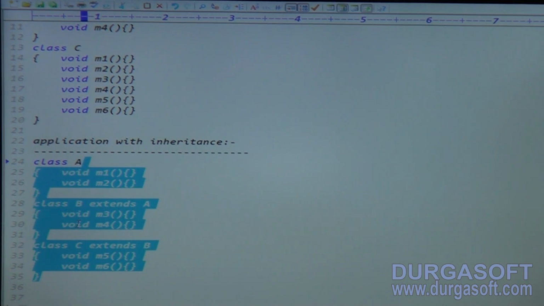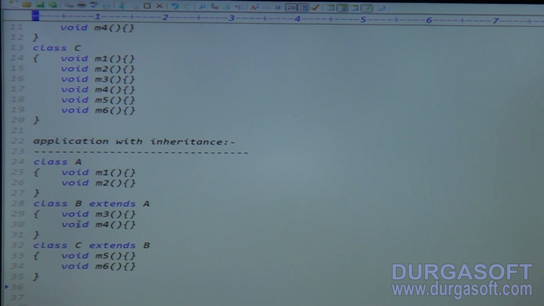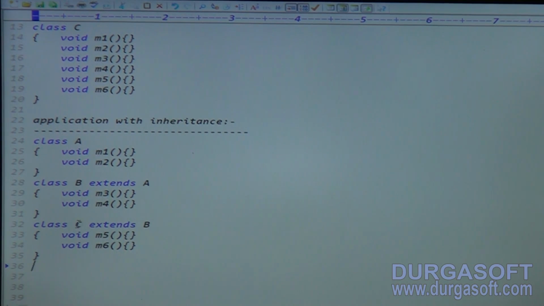So this is the code with inheritance. Here we reduce redundancy and we reduce the length of the code. Clear? Good. So this is called the inheritance concept, just extensibility. Now tell me, what is the purpose of the extends keyword? It provides the relationship between the two classes. When we make the relationship, automatically we are able to reuse the code. Point is clear? Good.